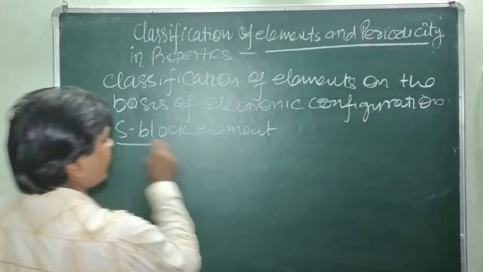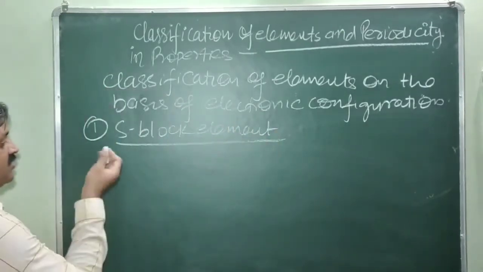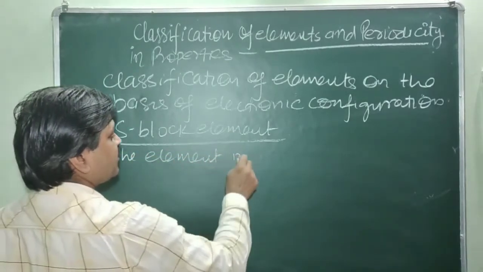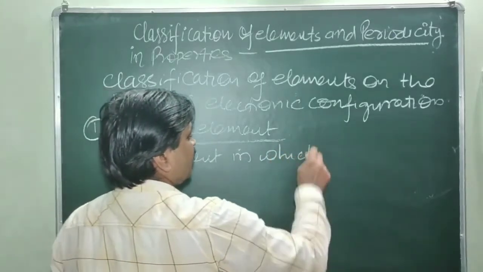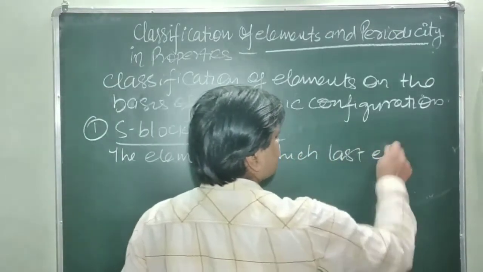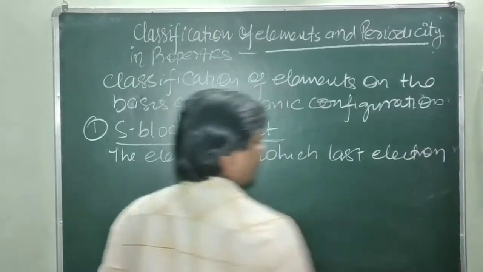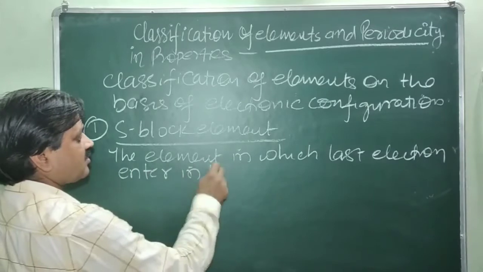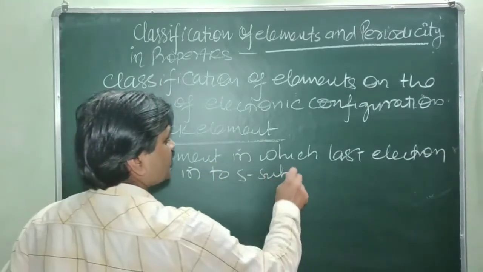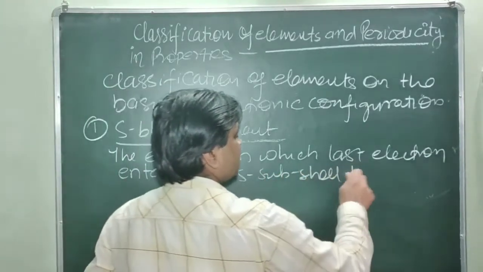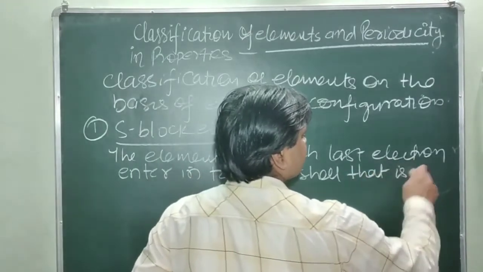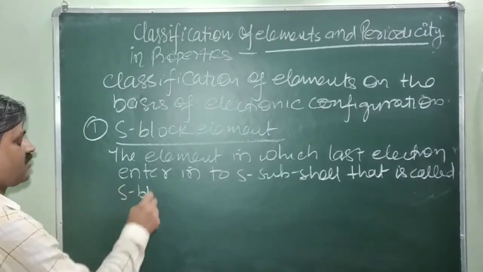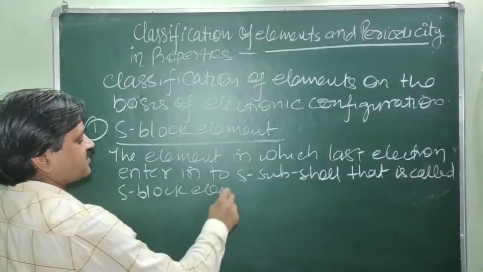Which element is called an s block element? The element in which the last electron enters into the s subshell is called an s block element.